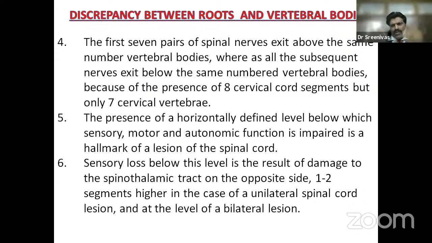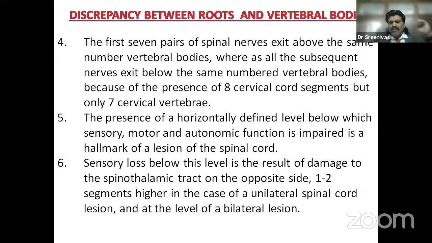But when it comes below C7, because there are 8 cervical cord segments and only 7 cervical vertebrae, at the lower levels the nerves start exiting below. So the T1 nerve comes below the T1 vertebral level, and the L5 nerve comes below the L5 vertebral level.